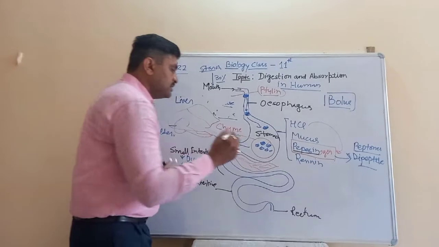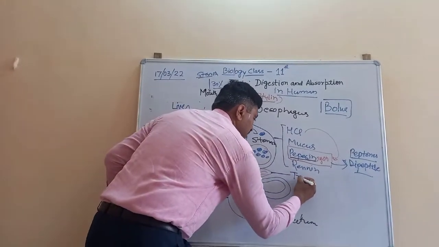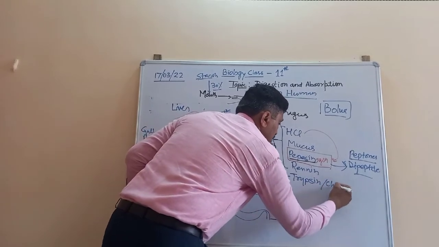From the pancreas, the pancreatic juice is secreted, and that pancreatic juice contains trypsin and chymotrypsin.